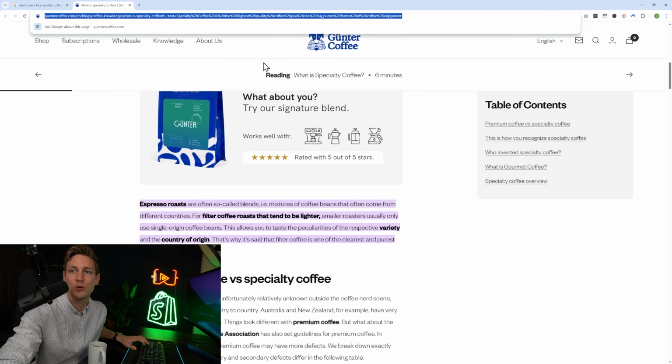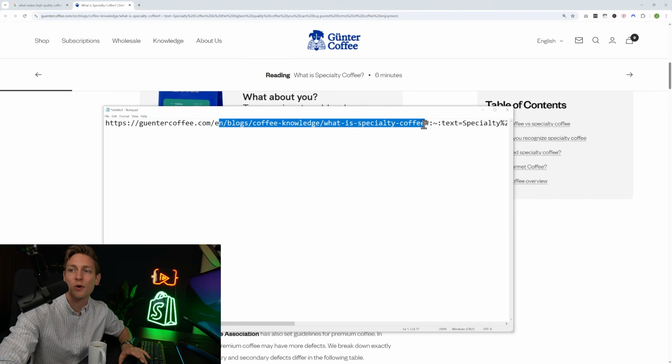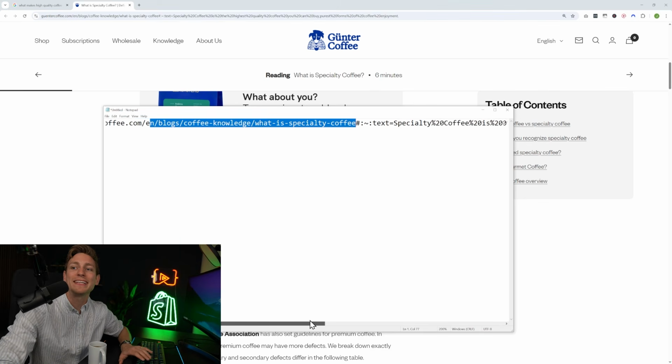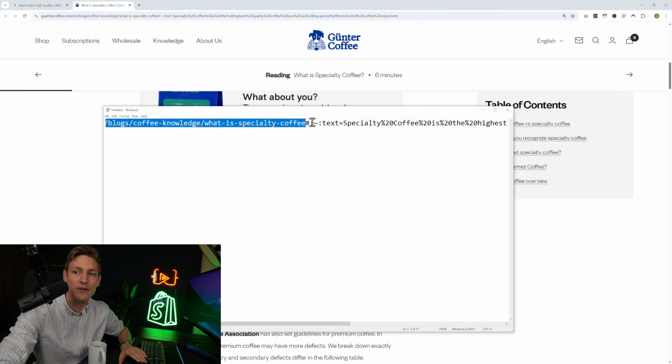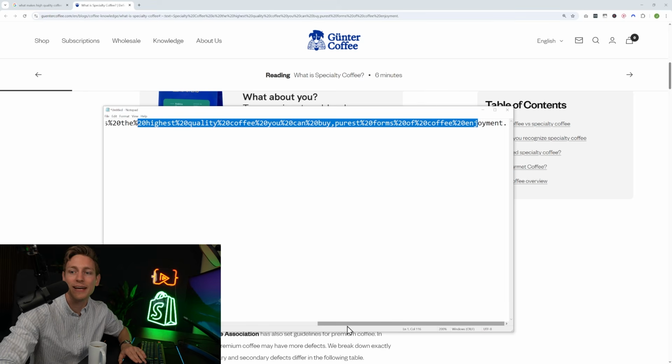So let me copy this to Notepad again. So here you can see the website address, günthercoffee.com, and then blogs, coffee knowledge, what is specialty coffee. And then we get these few characters here, text=, like the highlight text, and then whatever text we want to highlight. So these are pretty much just the words that need to be highlighted.